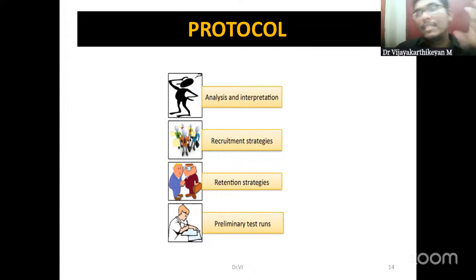That is, say for example, for a disease, which stage of the disease. Okay, so stage 1, stage 2, with complication, without complication, like that. All these recruitment strategies, and also, to avoid withdrawal from the trial, what strategies are we going to use so that attrition can be reduced. All these have to be thought through beforehand, and documented properly in a protocol.